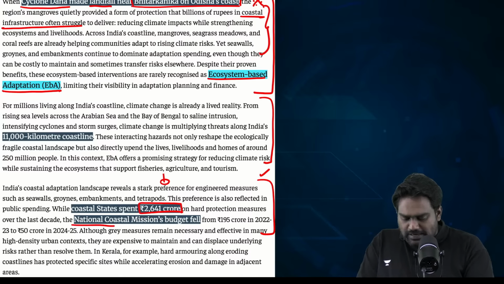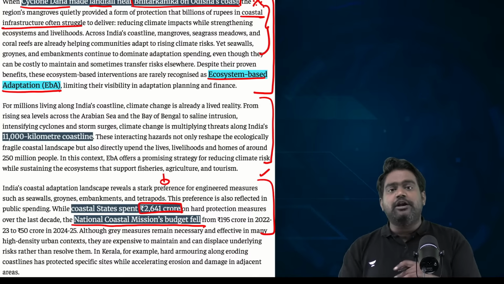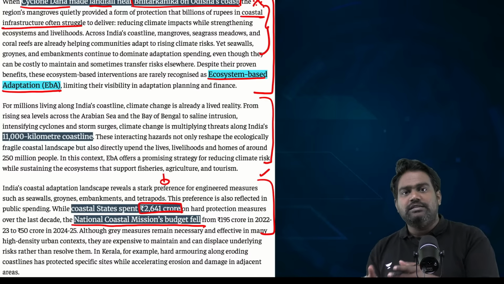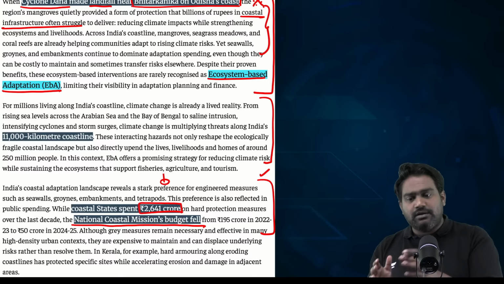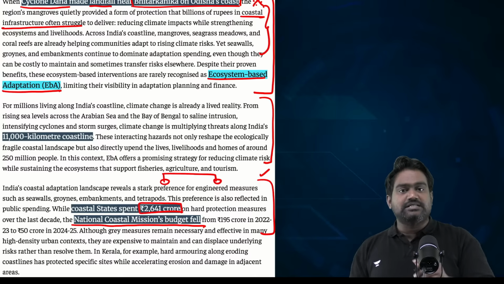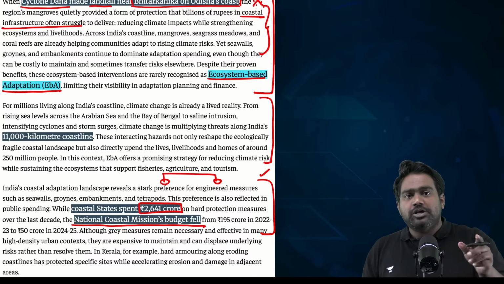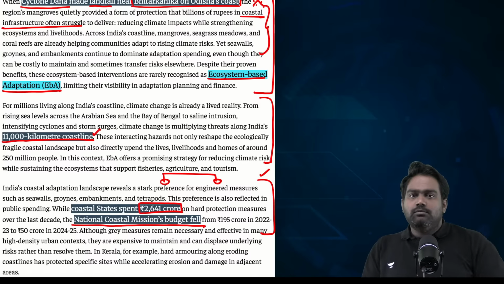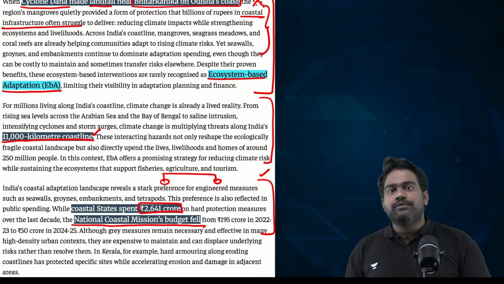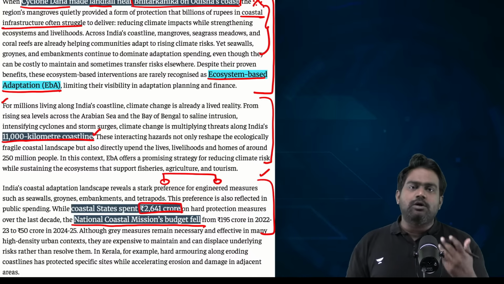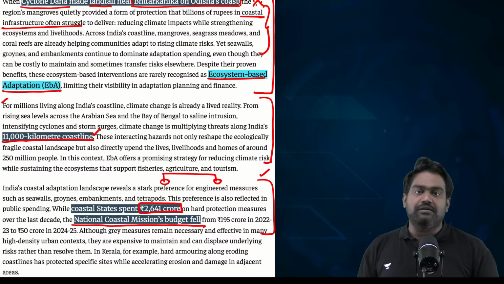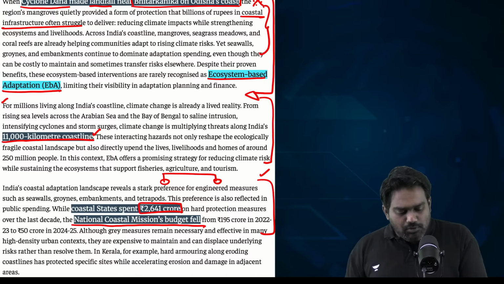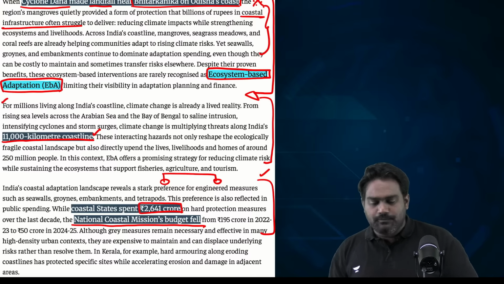But if you look at the National Coastal Mission, the budget has been reduced by the central government, meaning there isn't enough capital being given by the central government for these structural measures. State governments are trying to spend on them, thinking that this is a panacea to protect the coastal population against disasters. Please understand, India has a very extensive coastline at more than 11,000 kilometers. So it's not practically possible, it's not economically viable to build seawalls and embankments everywhere, right? So protecting the natural buffers is the right way, by using a model known as ecosystem based adaptation.